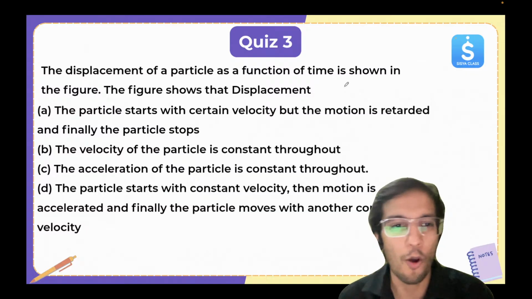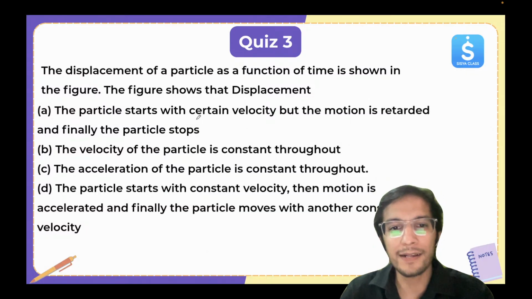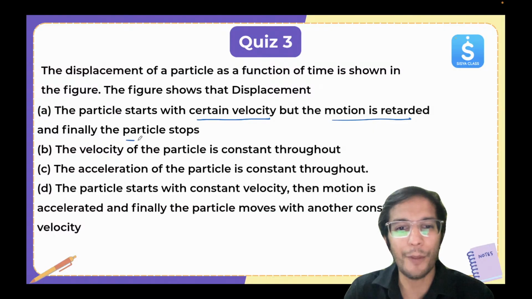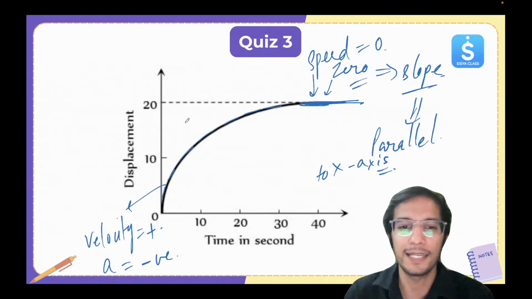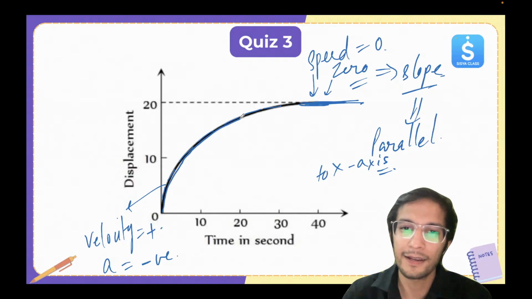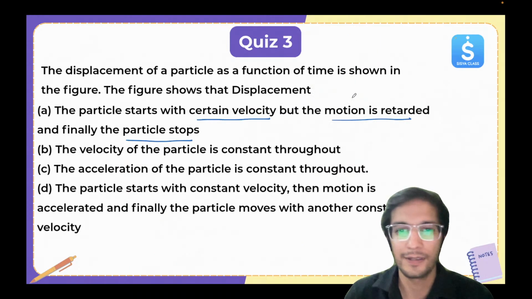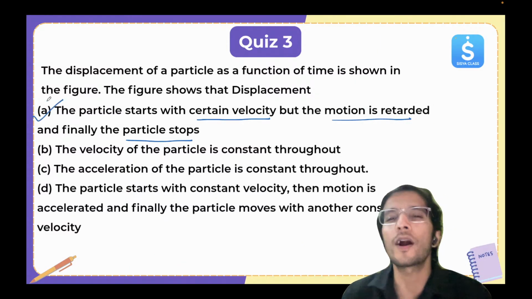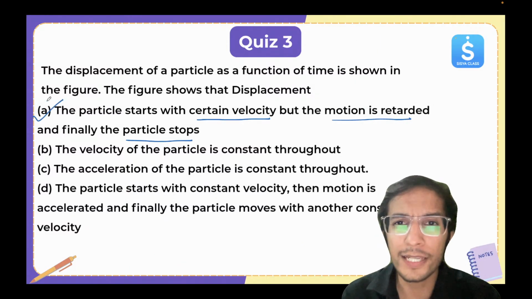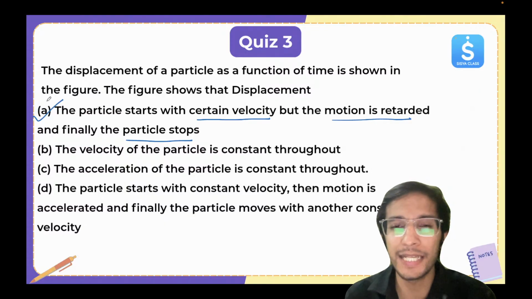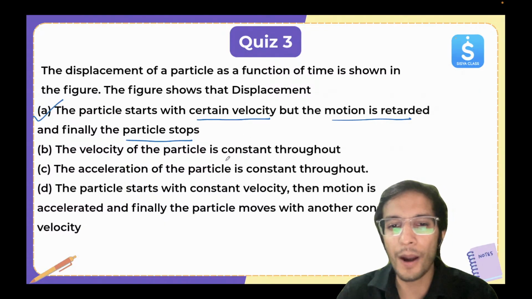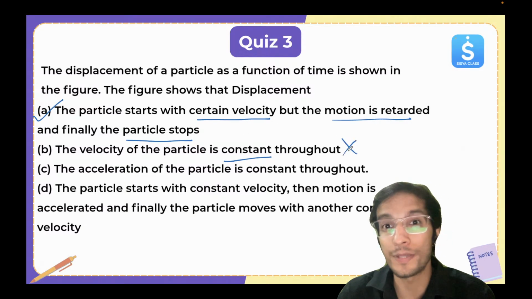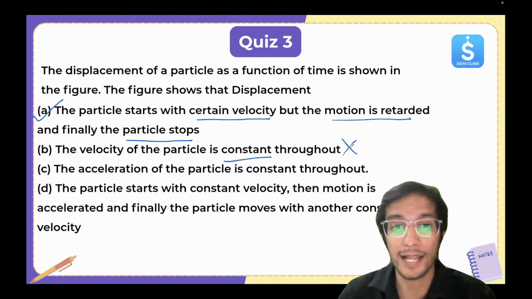So let's read the options. The first one: the particle starts with certain velocity, but the motion is retarded, and finally the particle stops. So here you can see it started with some velocity, and it's retarding, and ultimately it stops. So that seems to be a correct one. Let's look at the other options. The velocity of the particle is constant throughout. No, it's decreasing. The slope is decreasing. So that's wrong.